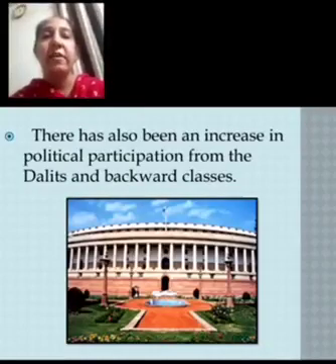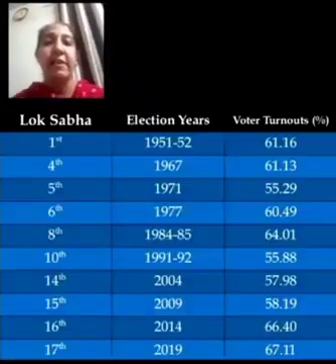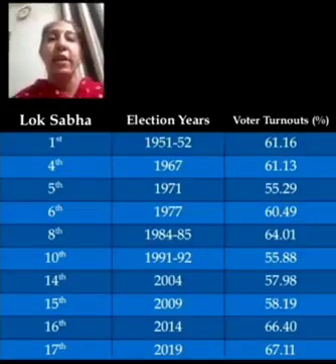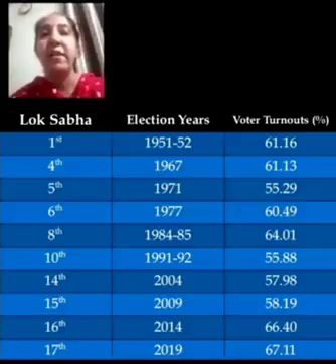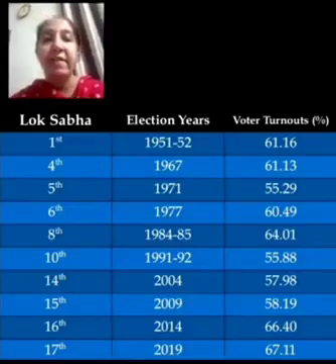Let us look here. Here one table has been shown to you. The percentage of the population who voted in Lok Sabha elections in different years. Looking at the percentages year after year, you can judge what is there. Look at this and try to understand the people's participation during the last 65 years, whether it has decreased, increased or it's stable. Just have a look and go through it.